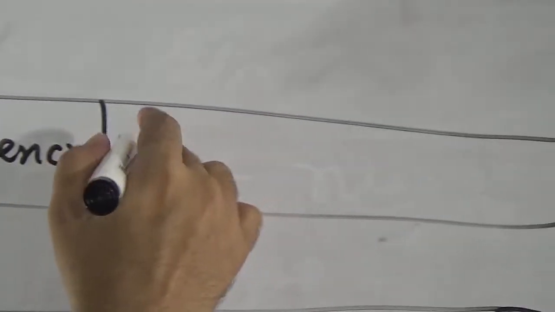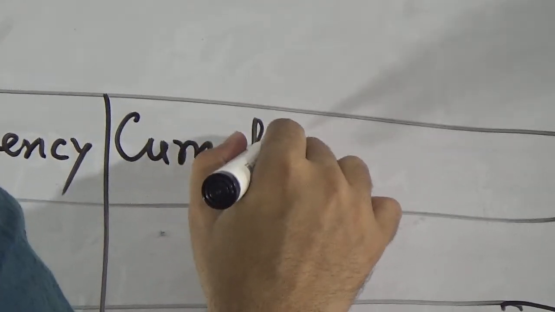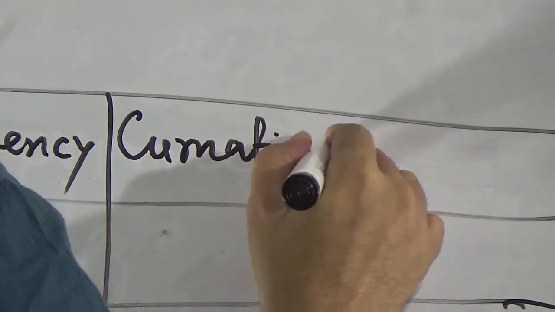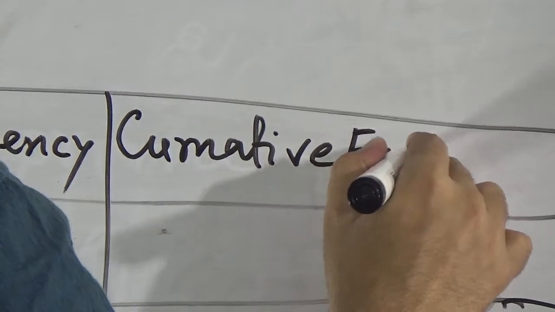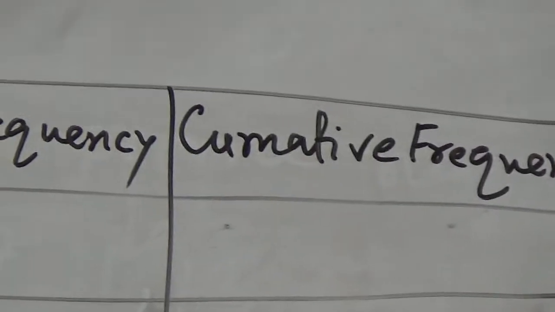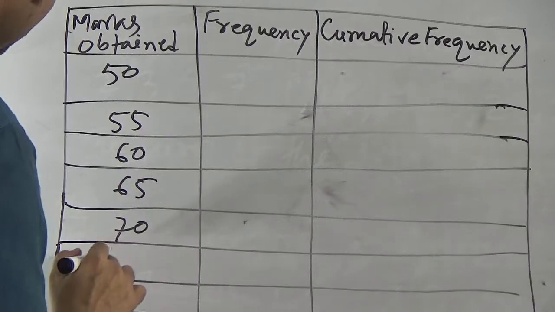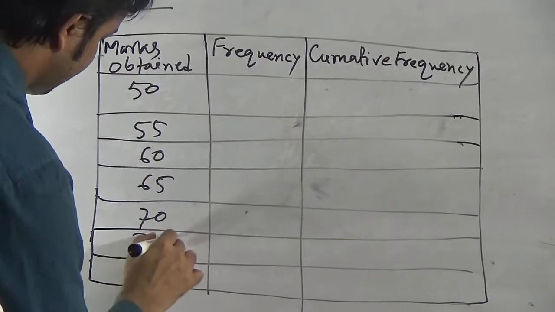Then cumulative frequency. 50, 55, 60, 65, 70, 75, 80.